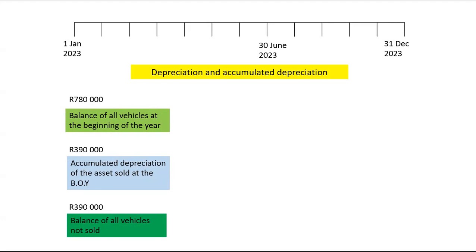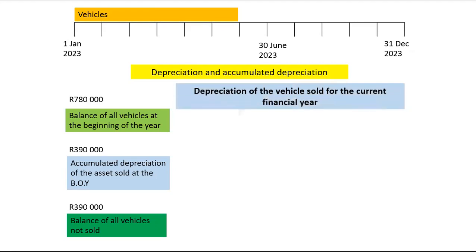Okay, we've got the cost of the remaining and the cost of the sold, which was 650. The remaining will also be 650. Now we've got accumulated depreciation of the remaining. We also have accumulated depreciation of the sold. I'm going to start with the calculation of depreciation of the assets sold.